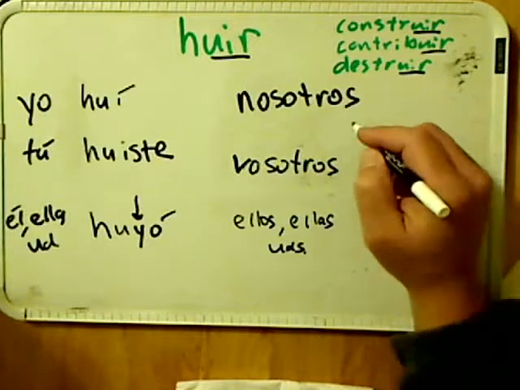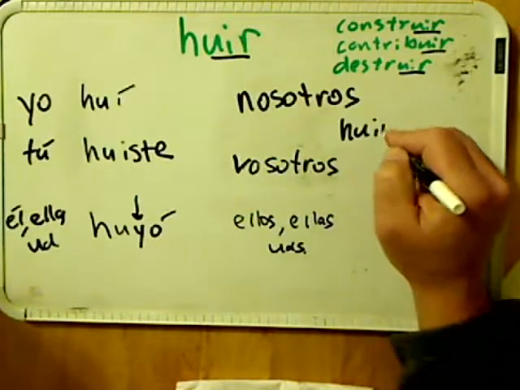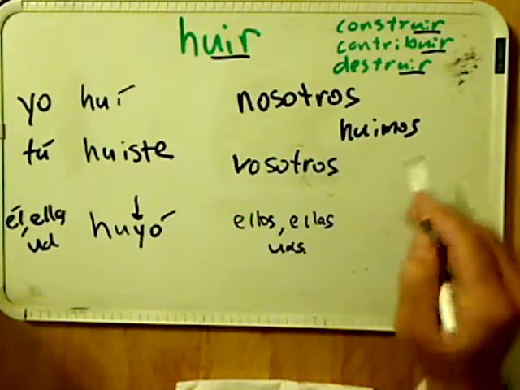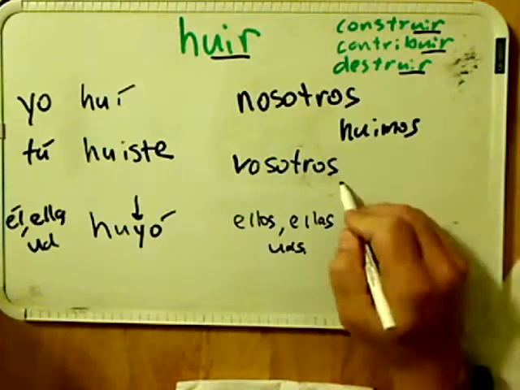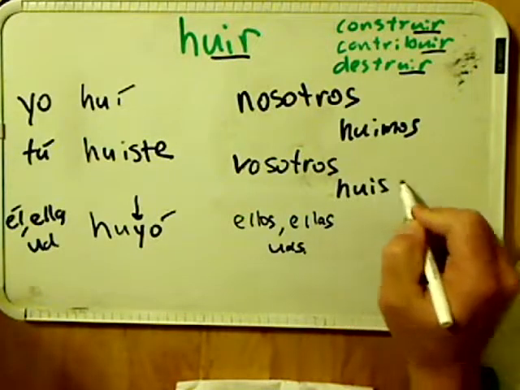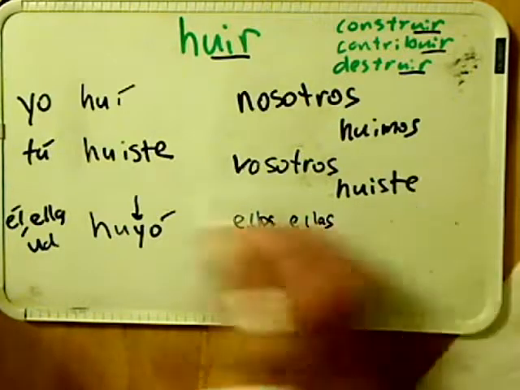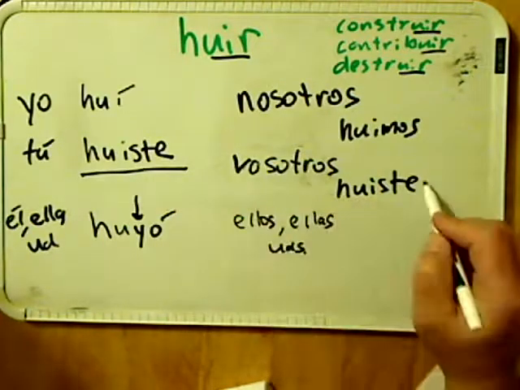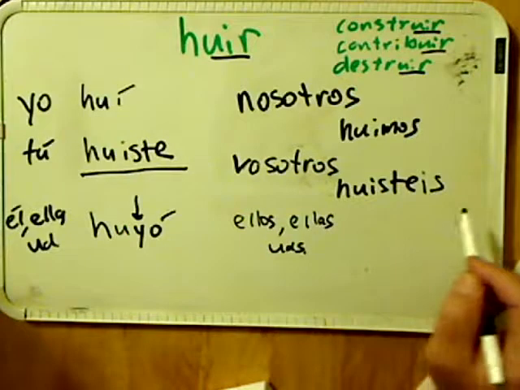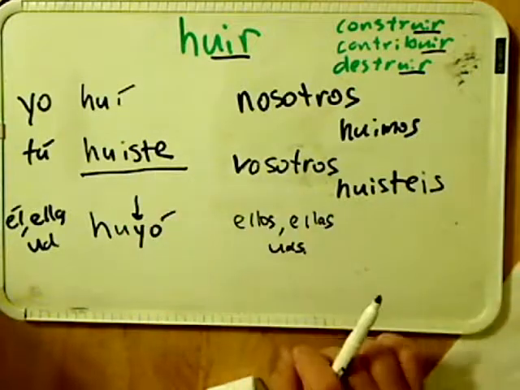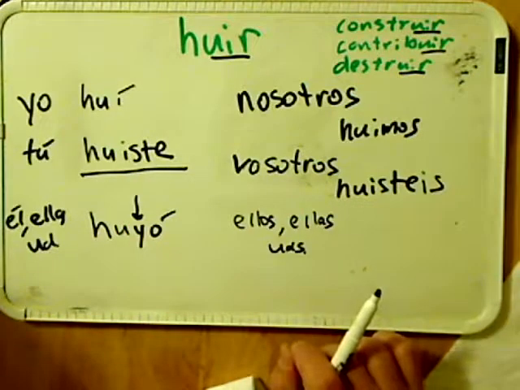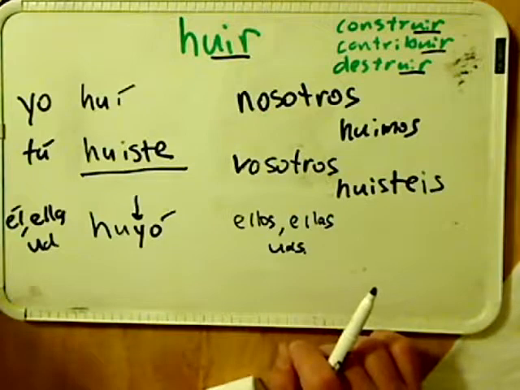The nosotros conjugation is again oímos, and the vosotros conjugation, if you remember, you take the tú form, which is right here, and just add an is, and in the preterite, that is how you get the vosotros conjugation as well. Oísteis. Ellos, ellas, ustedes.